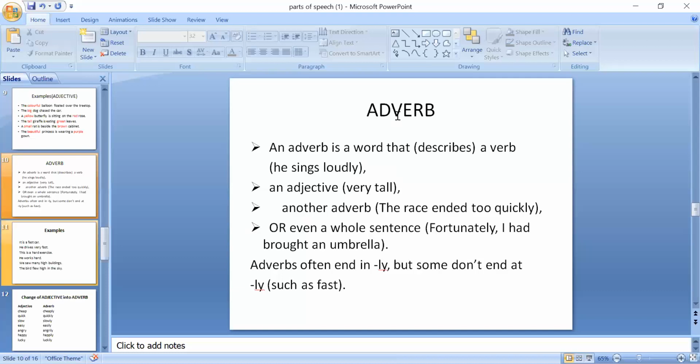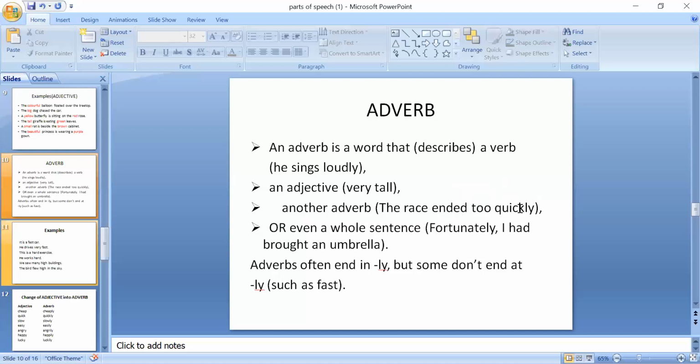There's one more function of adverb. It also describes another adverb. I have written an example in bracket. The race ended too quickly. If I say the race ended quickly, then quickly will be an adverb. Okay. And quickly is describing ended. Quickly जो है वो ended को describe करेगा कि रेस जो थी वो जल्दी खत्म हो गई थी.